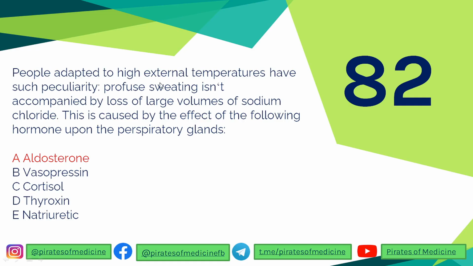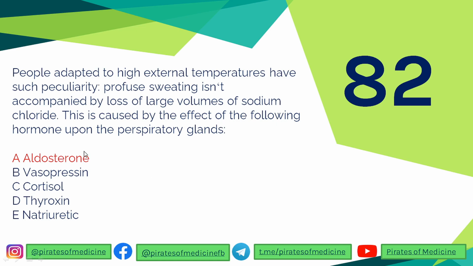Question 82 is that people adapted to high external temperatures have such a peculiarity: profuse sweating isn't accompanied by loss of large volumes of sodium chloride. This is caused by the action of the following hormone upon the periphery, the sweat glands. So again, decreased loss of sodium from the body, always remember, may it be from urine by increasing reabsorption of sodium, or may it be from sweat glands, it is by the act of aldosterone.